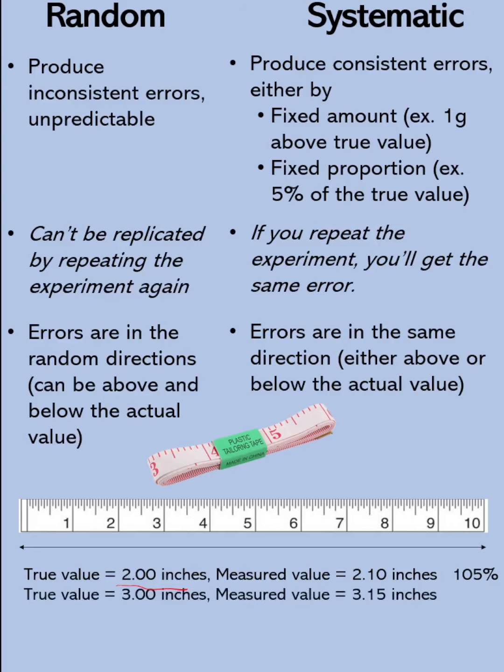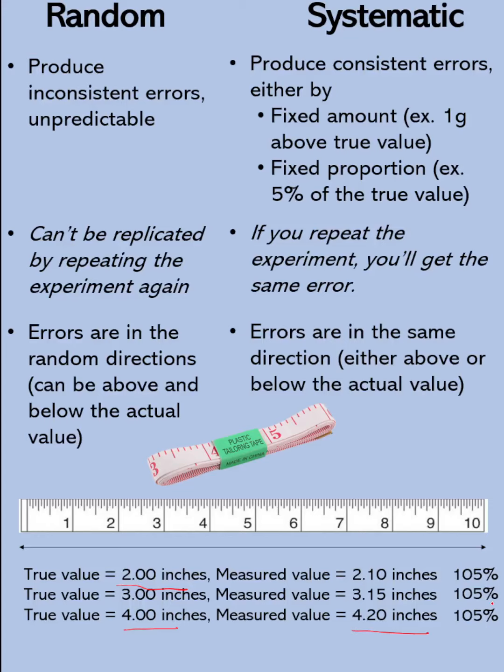On your second measurement, the actual length is 3 inches, but the measurement you get is 3.15 inches. That's again 105%. Then you are measuring a 4 inch object, and the measurement is 4.20 inches. That is again 5% above the true value.